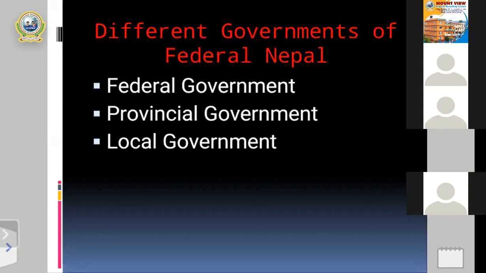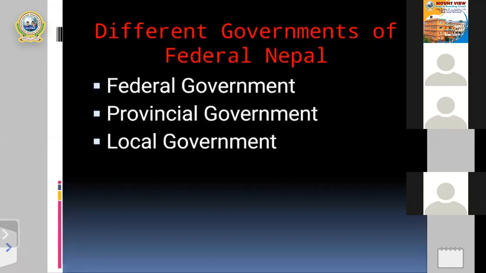Okay, and after that, the second type of government of federal Nepal is the provincial government. In the provincial government there are some powers and functions, and this provincial government carries out different daily administrative activities. Once again, I want to repeat, the provincial government carries out daily administrative activities in a certain province.